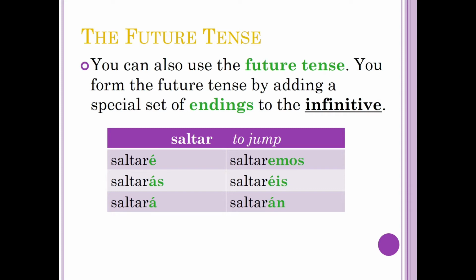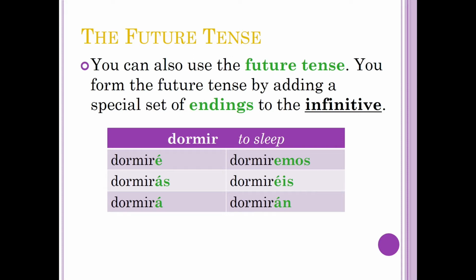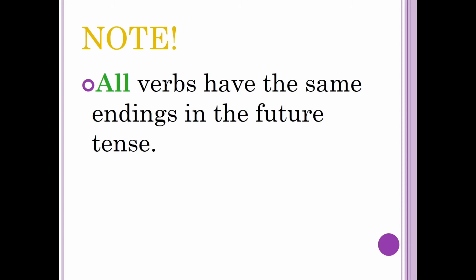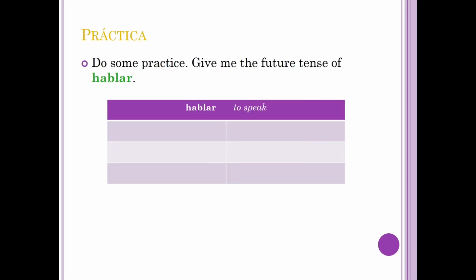Let's look at another example. Repite: saltaré, saltarás, saltará, saltaremos, saltaréis, saltarán. And one more. Dormiré, dormirás, dormirá, dormiremos, dormiréis, dormirán. All verbs, including irregulars, use the same endings.